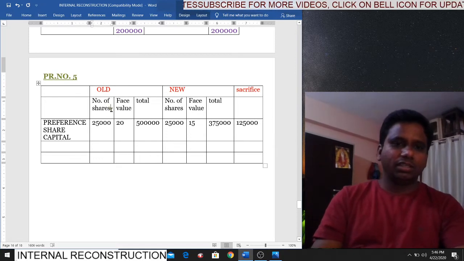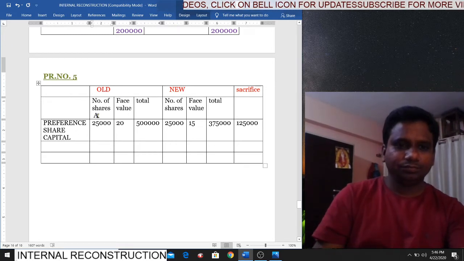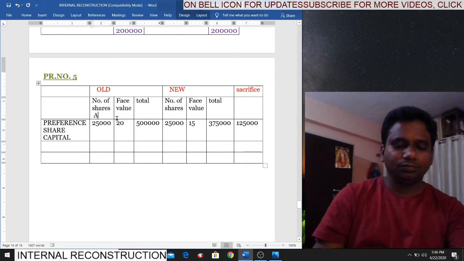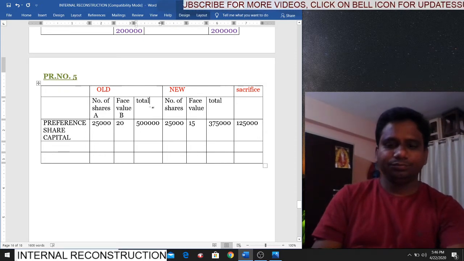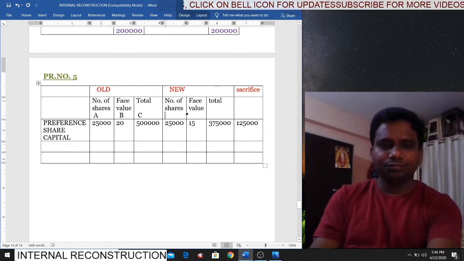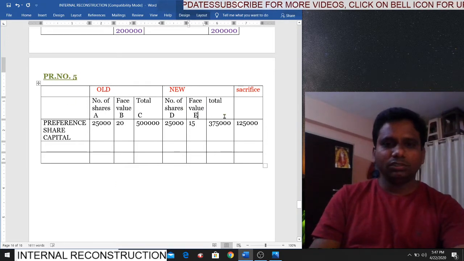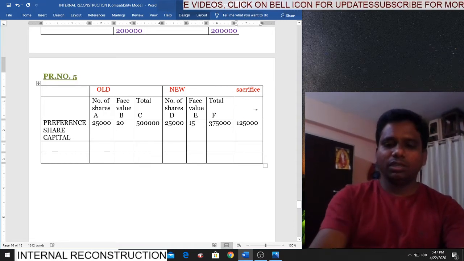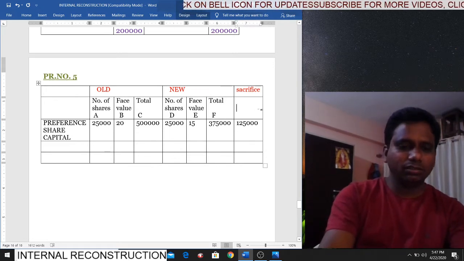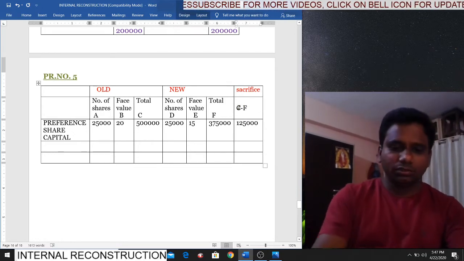This is considered as A. This is B. That means this column name C. Assume it is B. Assume this is E. Assume this is F. So how have we got this sacrifice? C minus F. Is it or not, students?